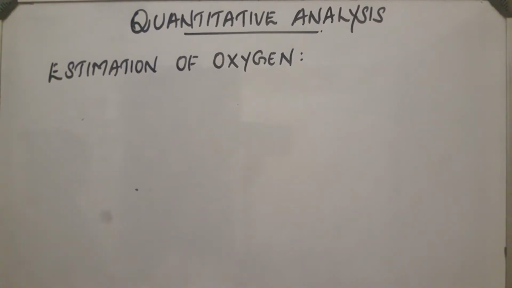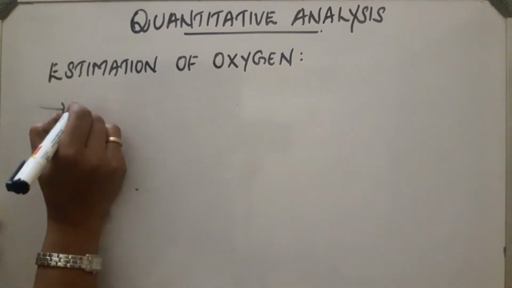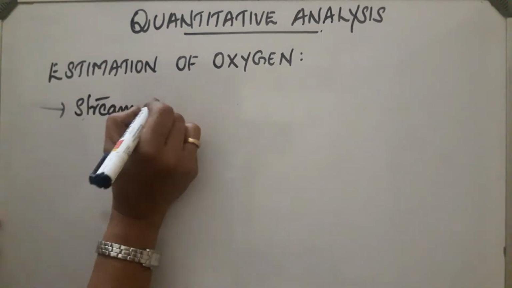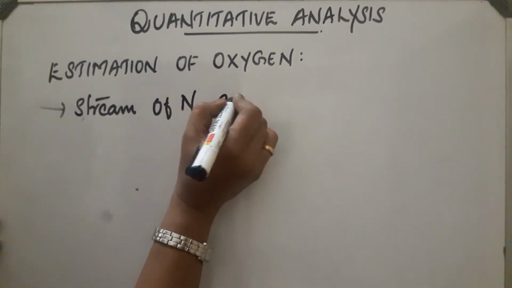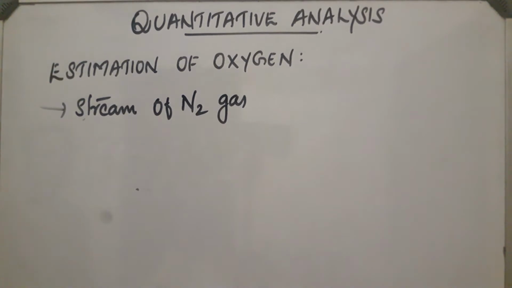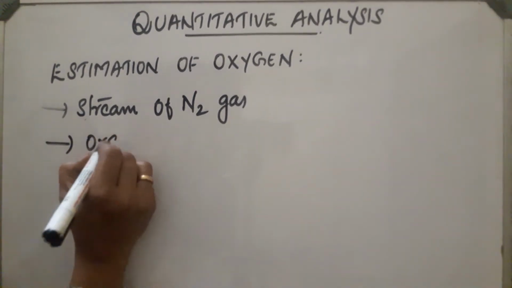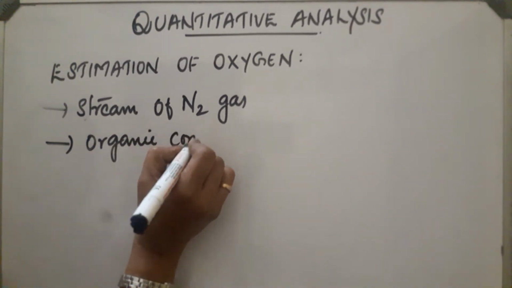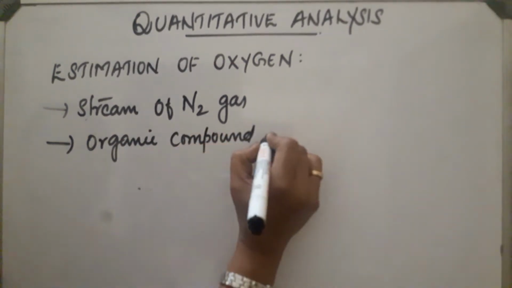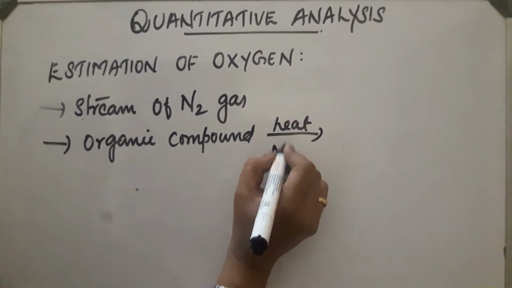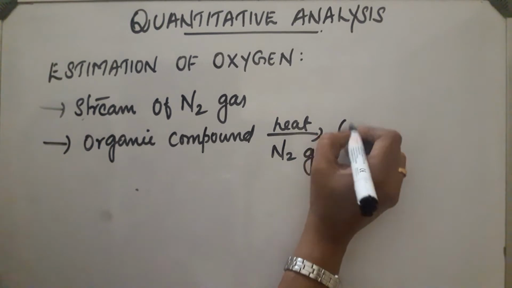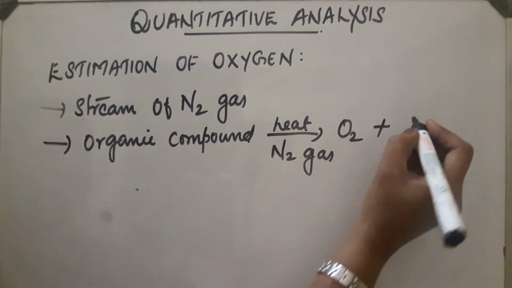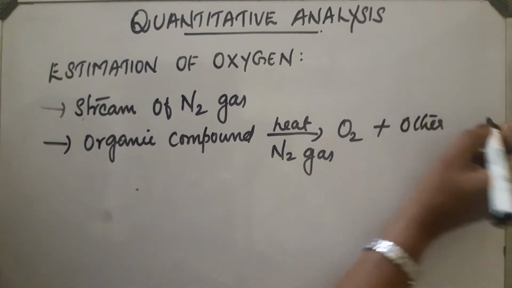Let us explain that. First, when an organic substance is heated in a stream of nitrogen gas, this organic compound gets decomposed and forms elemental oxygen and other gases.